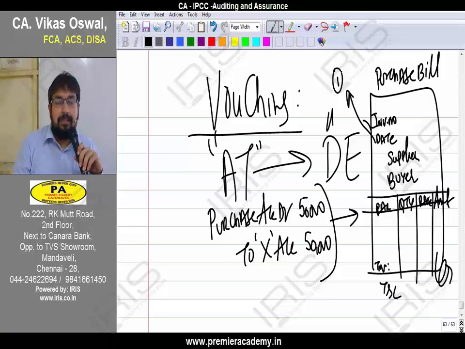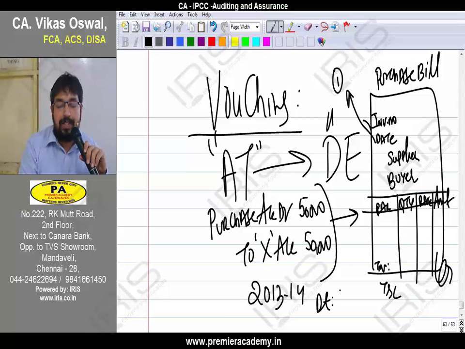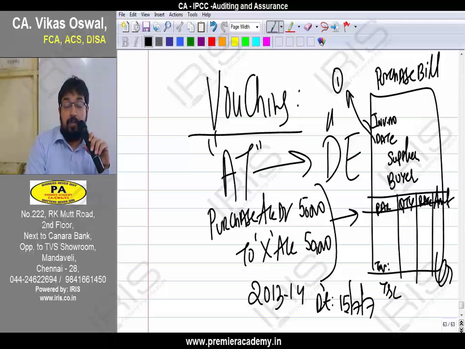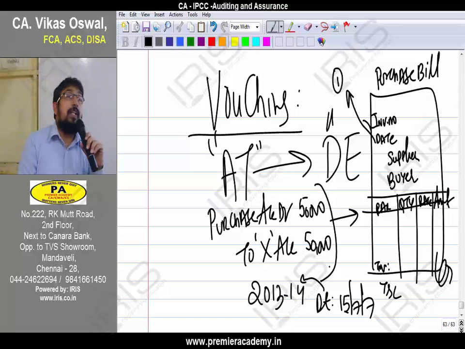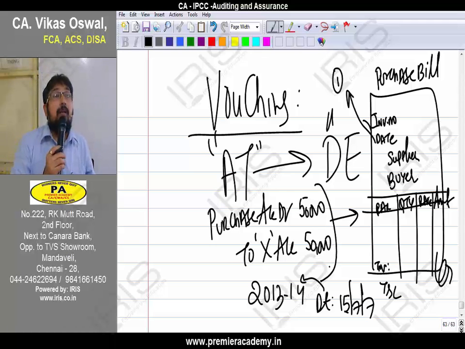Sir, give an example, sir. Suppose say I am doing the audit of 2013-14. Now the date mentioned on the voucher is, say for example, 15 July 2007. Can I record a 15 July 2007 entry in 13-14? The client will tell, I forgot to record the entry of 15 July 2007, that is why I am recording the transaction now. Is it acceptable? It does not stand to be acceptable.